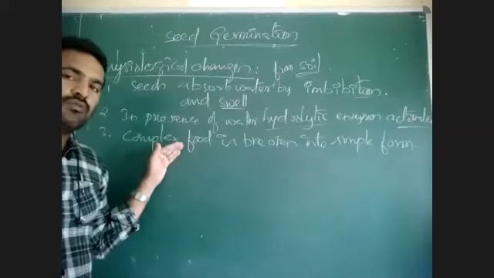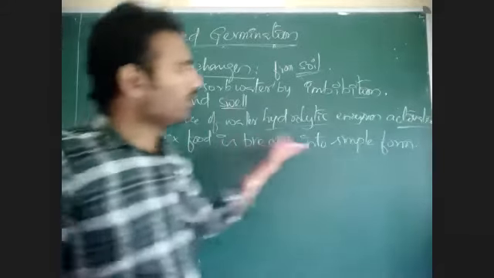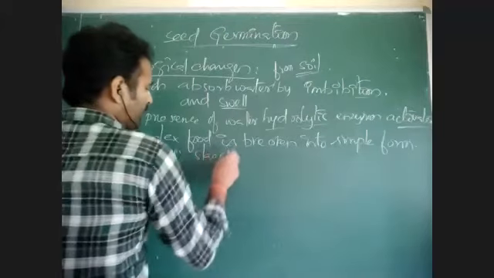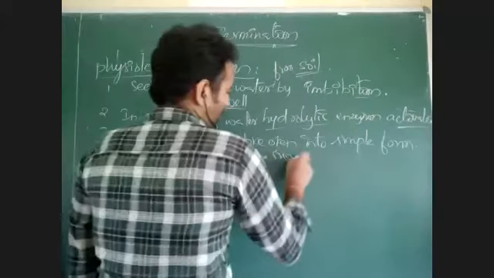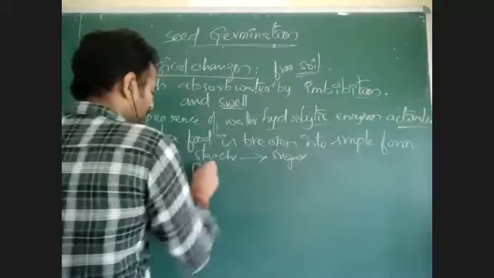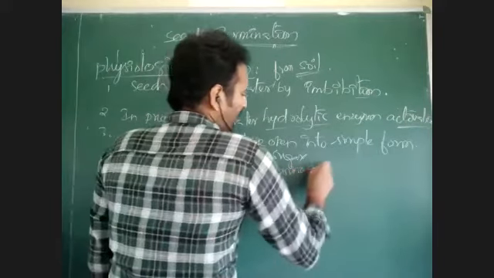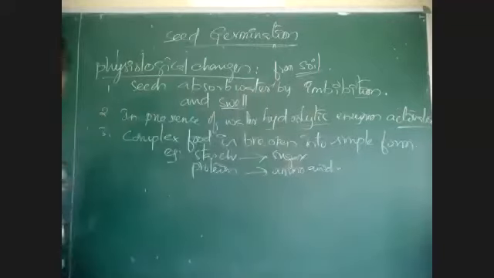Starch or any other thing. That was broken down into simple form. Simple form means like sugar. Example of this breakdown: starch into sugar. Or if proteins are there, the proteins may get broken down into amino acids. Like that, the reserved food material which is present in seed is broken down into soluble and active solutions.